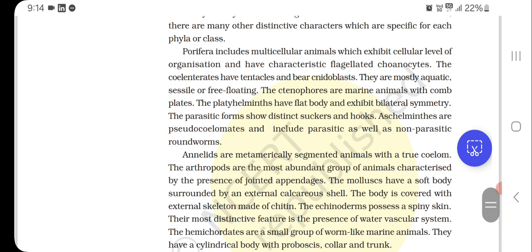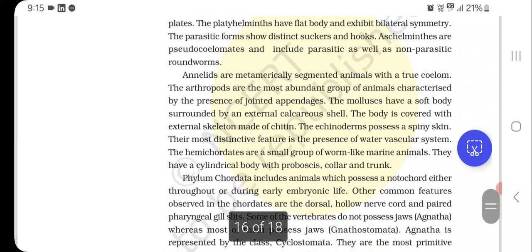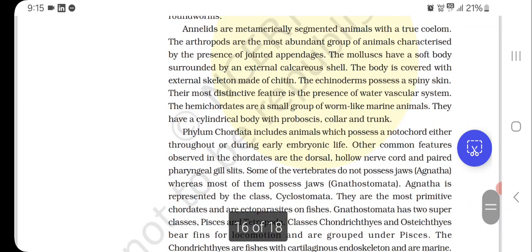They are mostly aquatic, sessile or free-floating. The ctenophores are marine animals with comb plates. The platyhelminthes have a flat body and exhibit bilateral symmetry. The parasitic forms show distinct suckers and hooks. Aschelminthes are pseudocoelomates and include parasitic as well as non-parasitic roundworms. Annelids are metamerically segmented animals with a true coelom. The arthropods are the most abundant group of animals, characterized by the presence of jointed appendages.